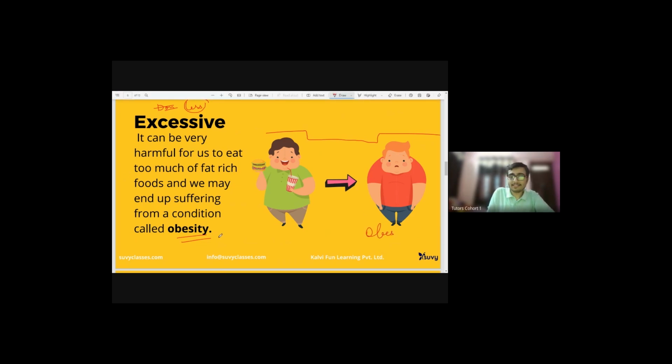Obesity is a condition, and the person is said to be obese. I'll just erase this, it's not looking good if so many things are written, and sometimes it may get confusing. That condition is known as obesity. It has been written here, children, for you: it can be harmful for us to eat too much fat-rich food.